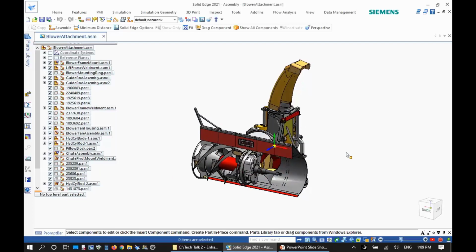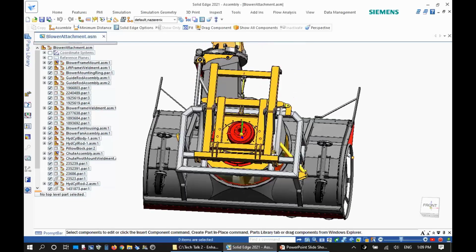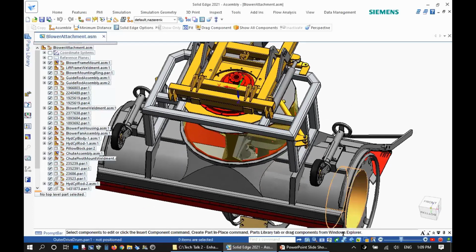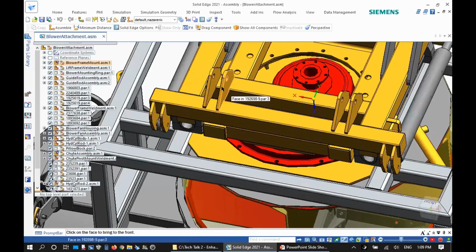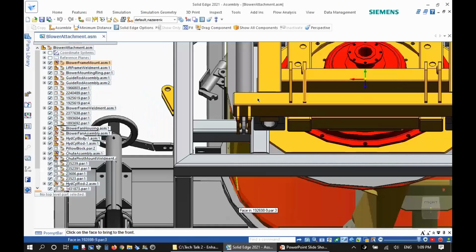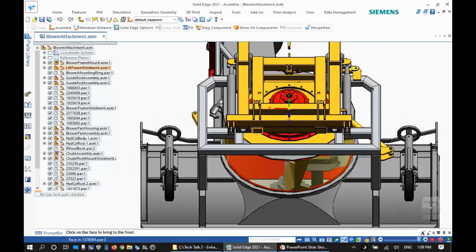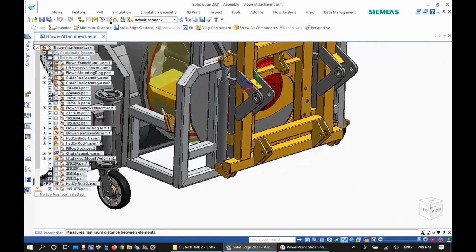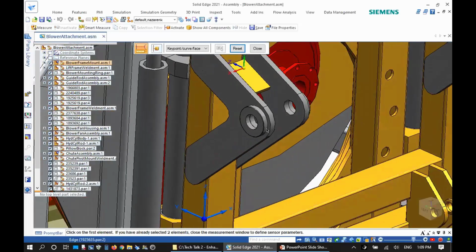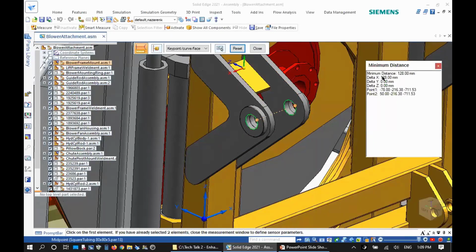First of all, if you want to use, let's say, look at face, that's a very convenient command that allows you to manipulate the assembly's views. And you can easily select, let's say, this plane, and even though components are inactive, it's still available. You can perform measurements. For instance, if I want to measure distance between different holes or faces, I can easily do that. And you can see that the system allows me to do that even though all these components are inactive.